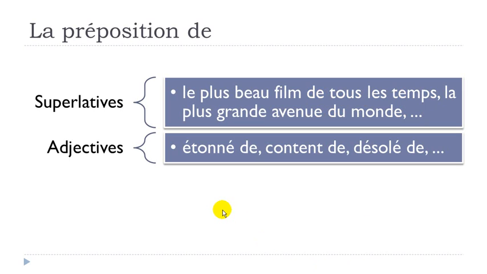And so keep in mind that it's also possible to combine, and some adjectives will require this preposition de, as we had previously. Some adjectives will require the preposition à, okay, and it will be exactly the same with the de. So for instance, étonné, astonished, then we put de, okay. Content, happy, de. Désolé, sorry, de. Okay, so as I said, and it will come after that for the verbs, try to remember them when you encounter them or when you read them, okay? That's the only way to really remember them.